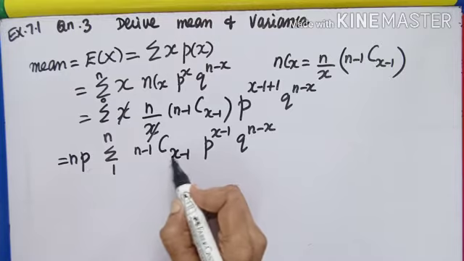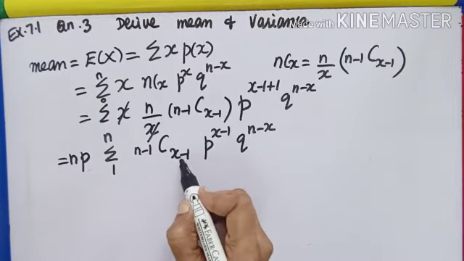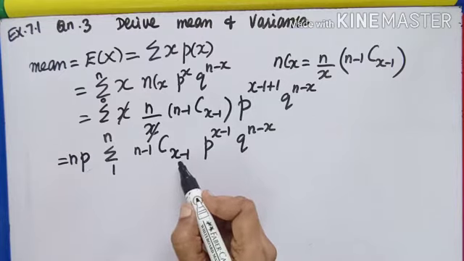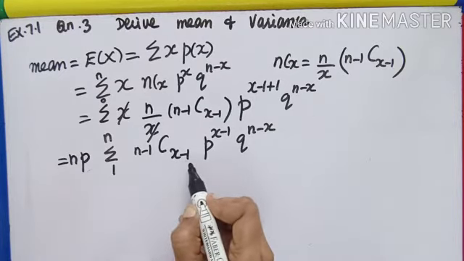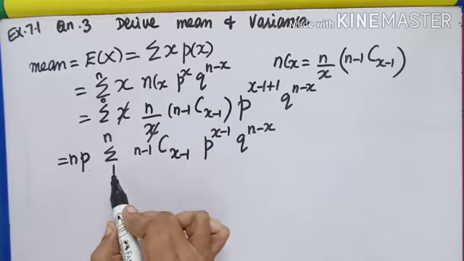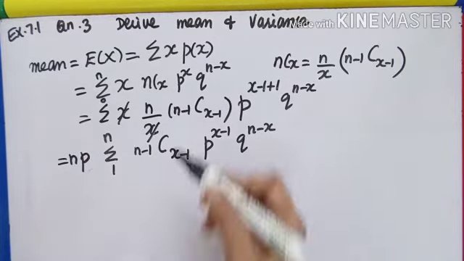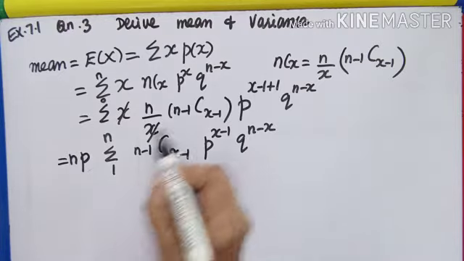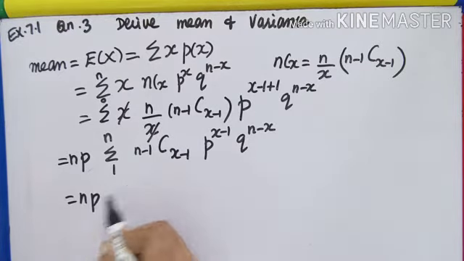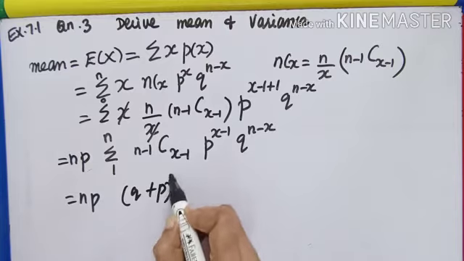Because if I put 0, 0 minus 1 will be negative, and I can write only non-negative values. So, because x minus 1 is coming, sigma is rearranged as 1 to n, not from 0 to n. The next step. This is nothing but q plus p the whole power n.